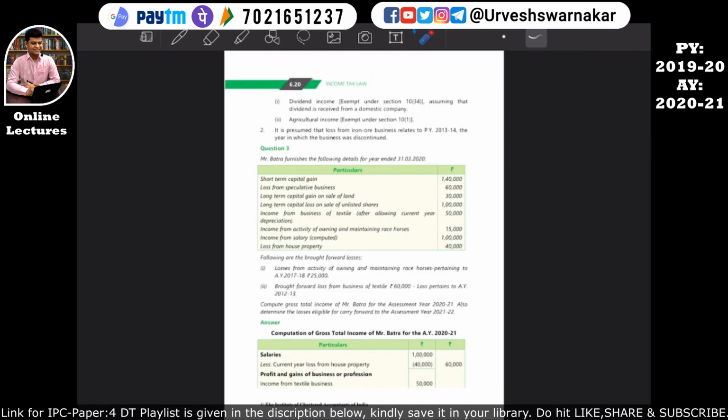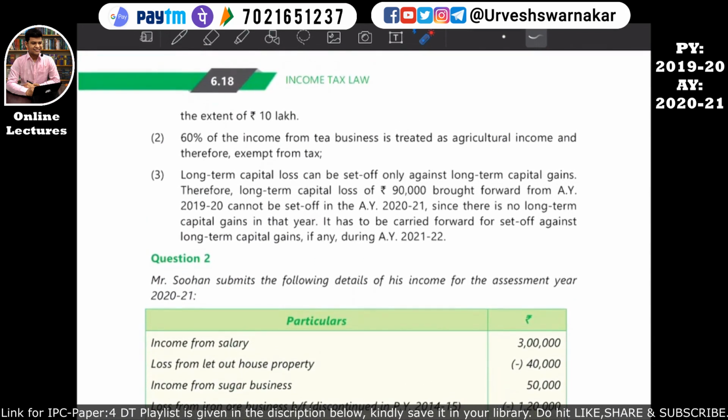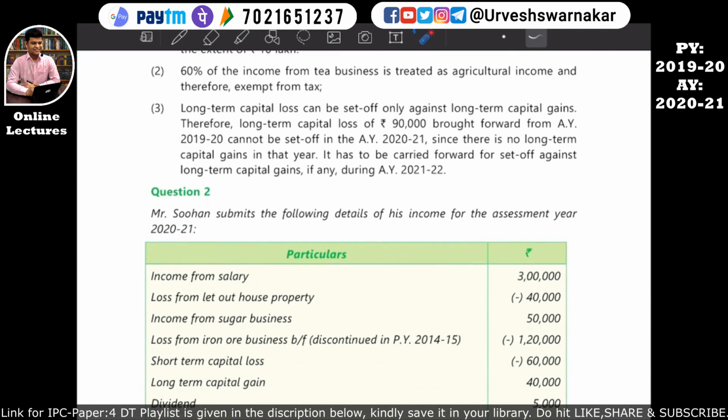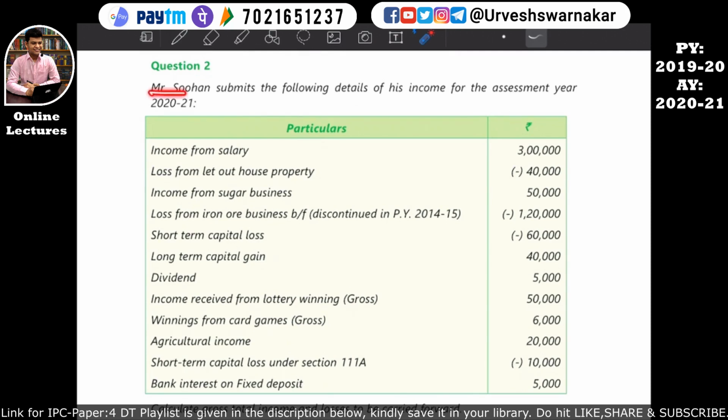So let's come to our study material and come to page number 6.18, and there we will solve question number 2 in our format book. Okay, so basically what does question number 2 say? Question number 2 says Mr. Soham submits the following details of his income for the assessment year 2020-21. So basically this is the table which includes the income of Soham as well as losses that Soham has incurred.